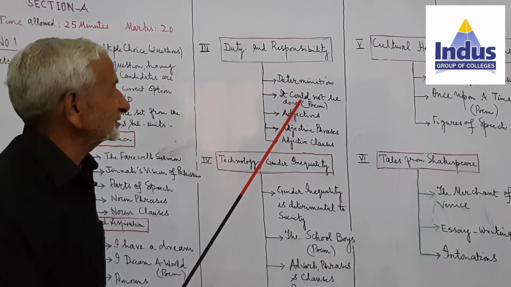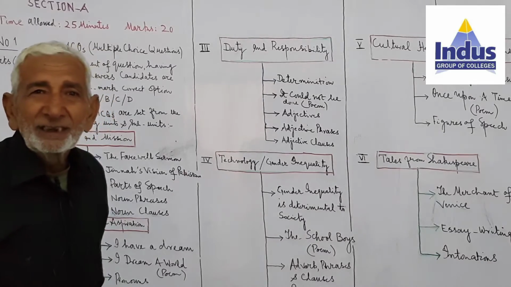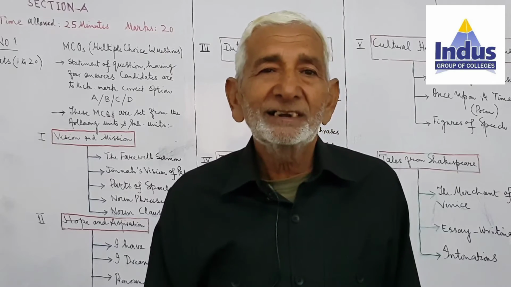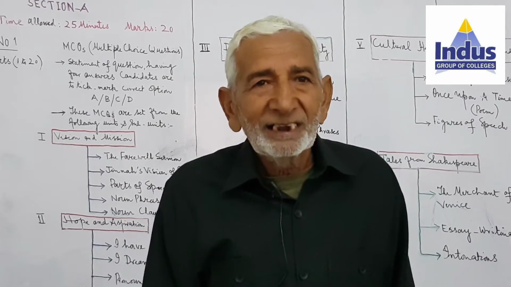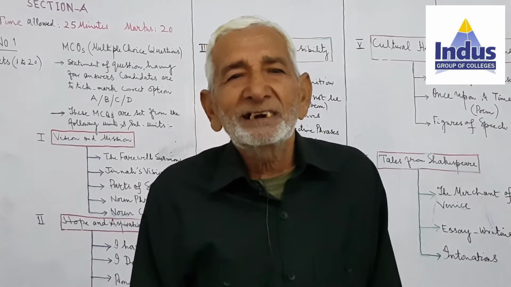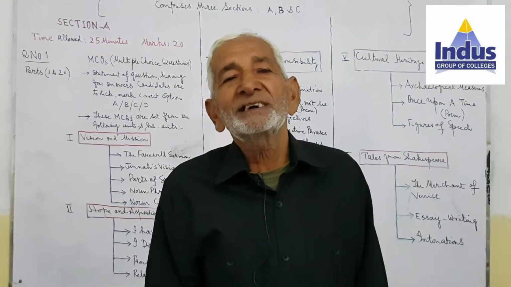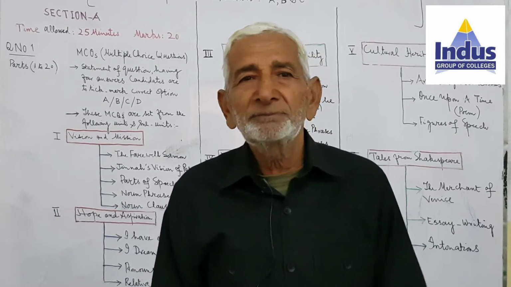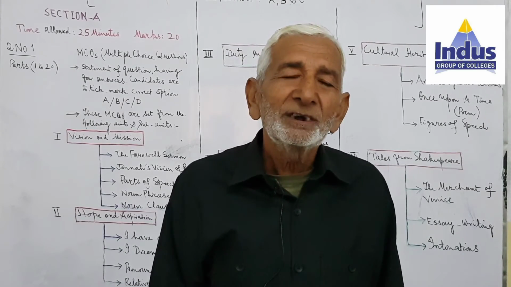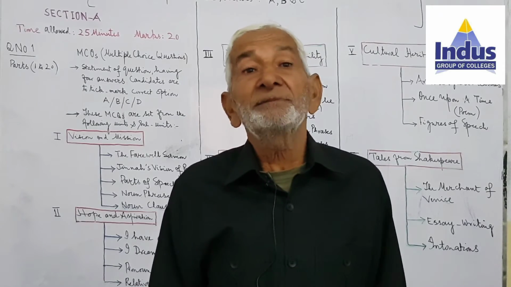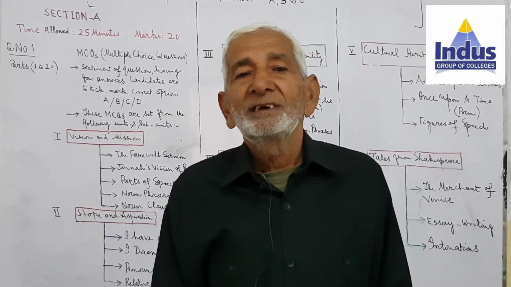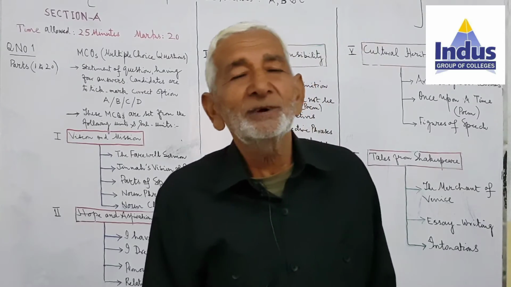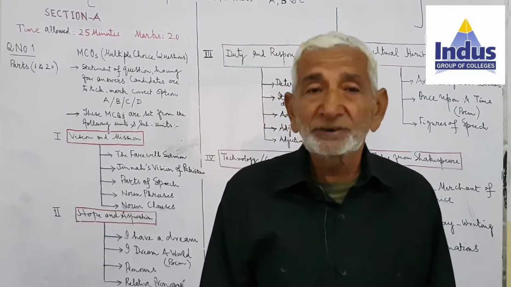So far the poem is concerned, it could not be done. The poet has expressed his views regarding impossibility of a thing, that cannot be done at all. So you have to study what are the views of that poet. So according to that, try to attempt the question. Because you have to be very careful whenever you are going to attempt any multiple choice question. It is not your own decision, but decision should be according to the text. You are going to attempt the question in the light of the textbooks.